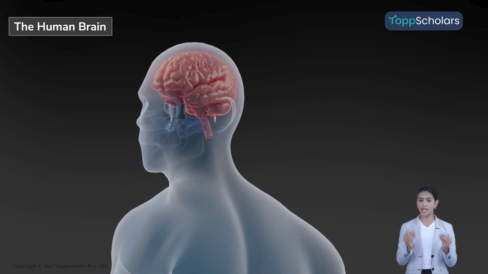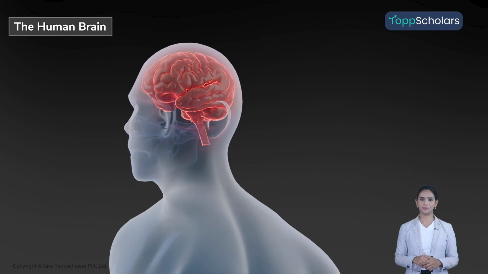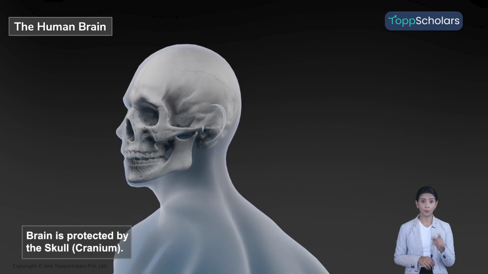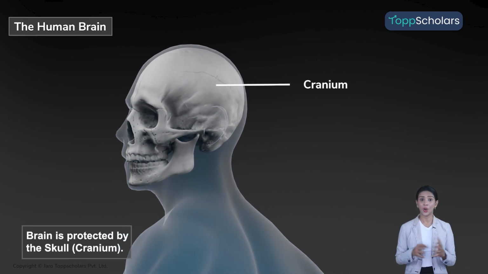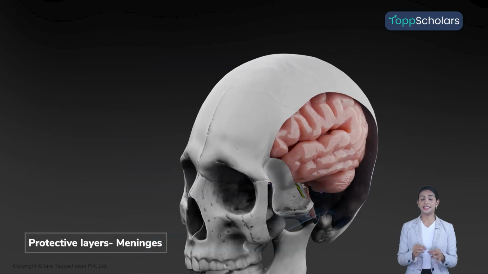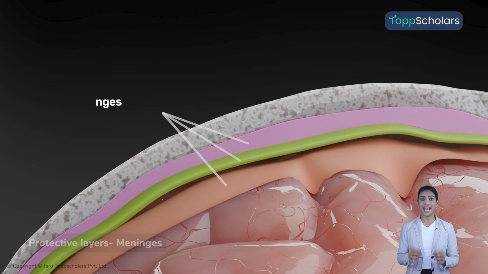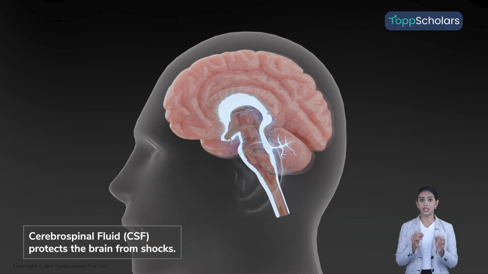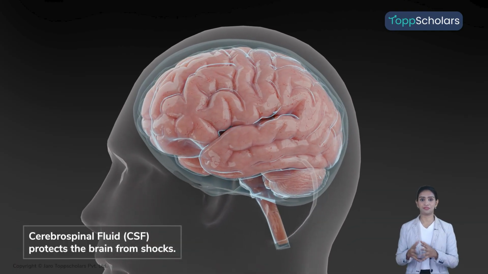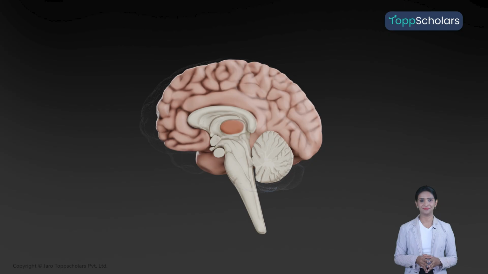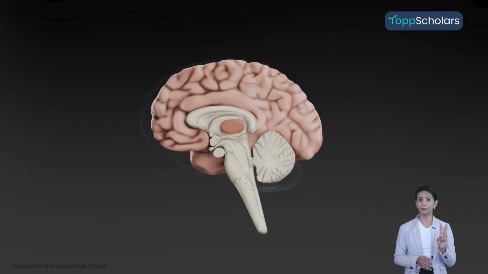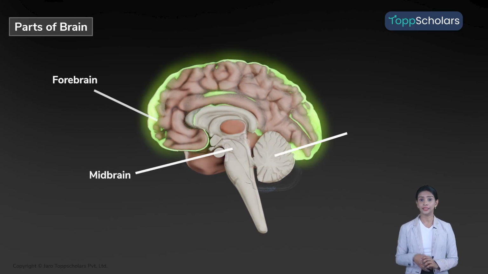The brain is a highly delicate and complex organ. It is protected by a hard, bony structure called the skull or cranium. In addition, it is enclosed by three membranous coverings known as meninges and is cushioned by a fluid called cerebrospinal fluid, CSF. Coming to the structure, the brain is divided into three main parts: the forebrain, the midbrain, and